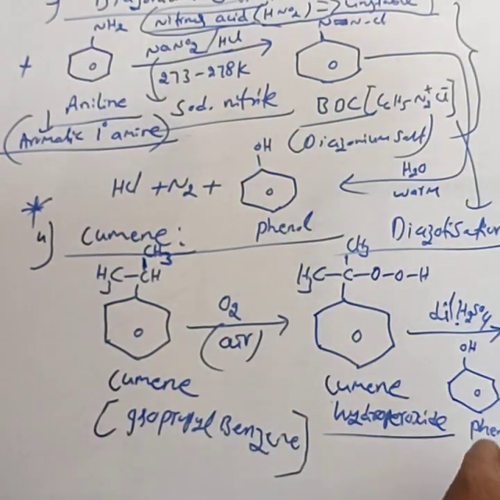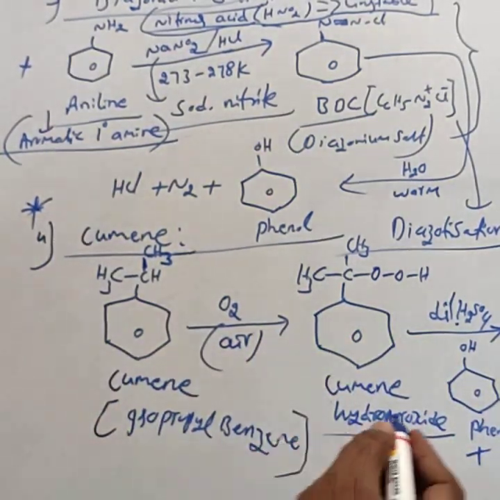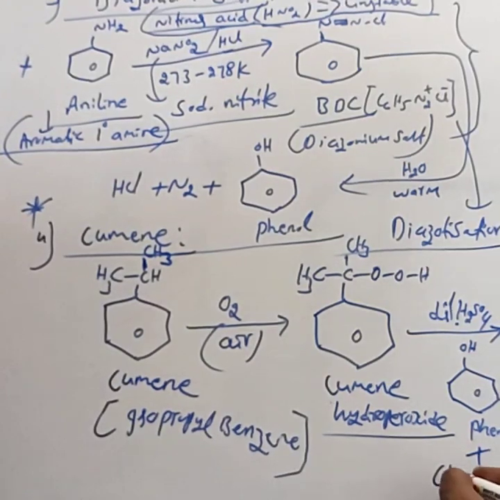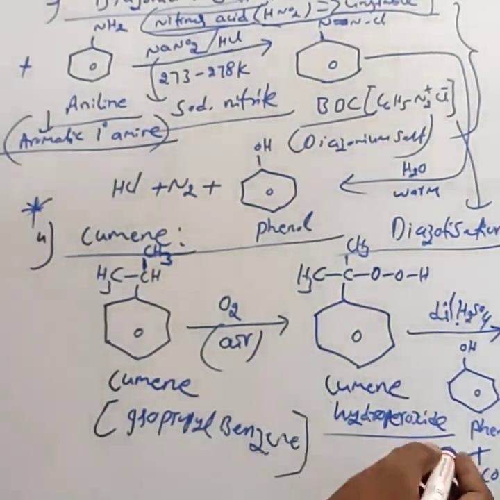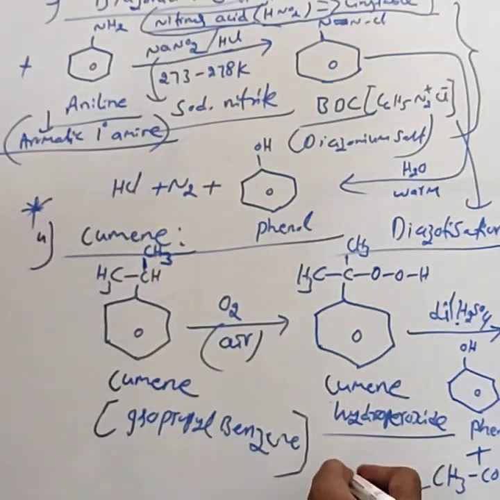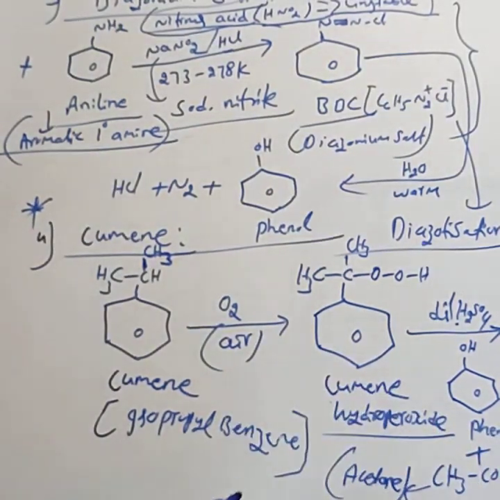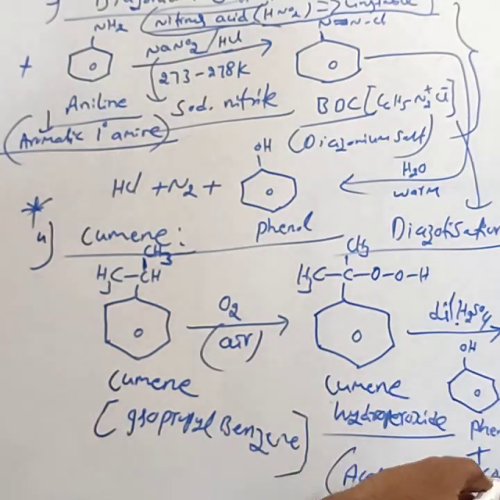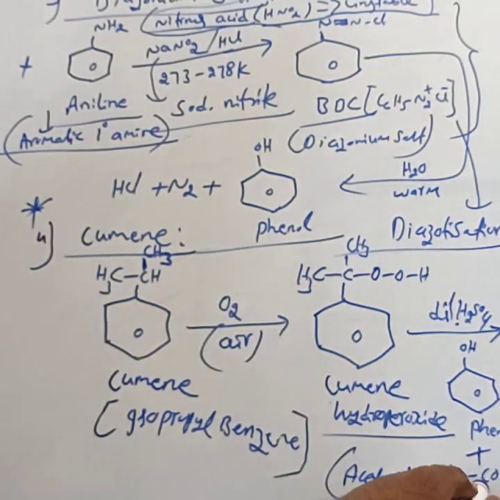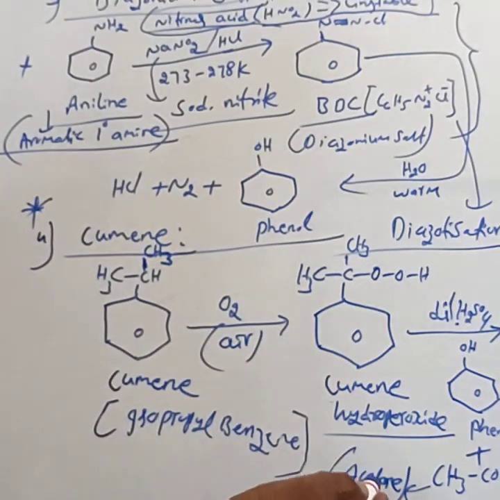In addition to phenol, one more important product is formed, that is CH3-CO-CH3. This CH3COCH3 is commonly called acetone. Acetone is formed in addition to phenol. The important byproduct is acetone.